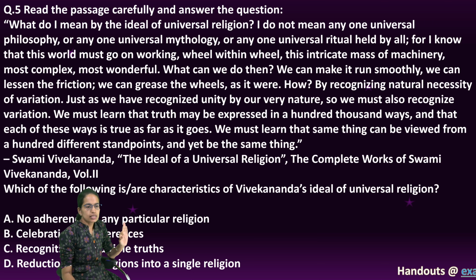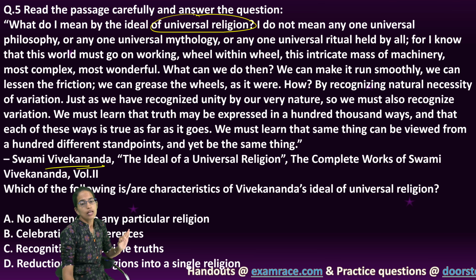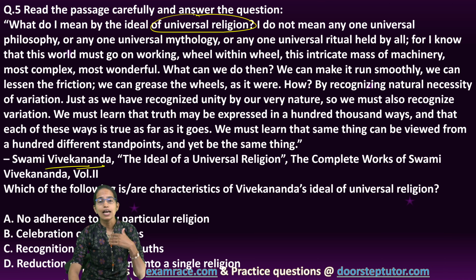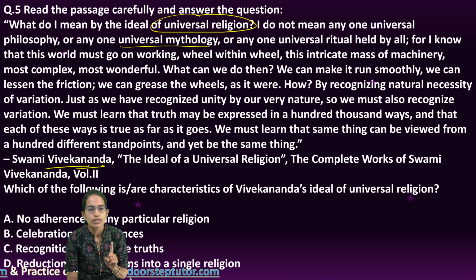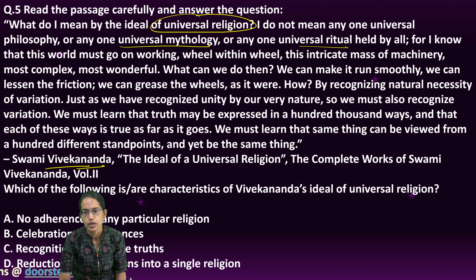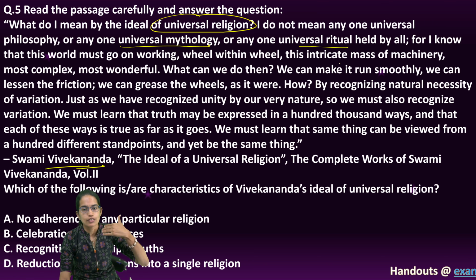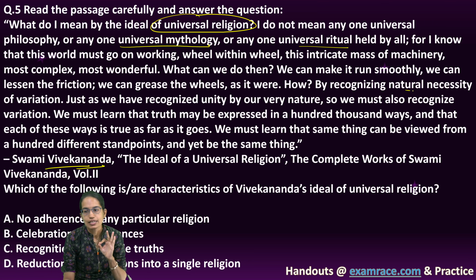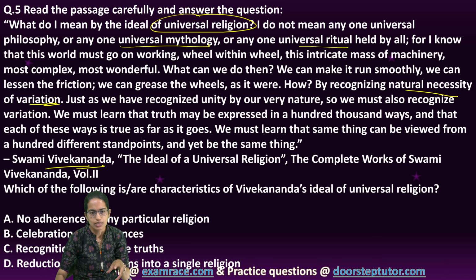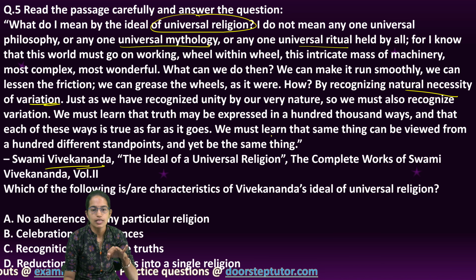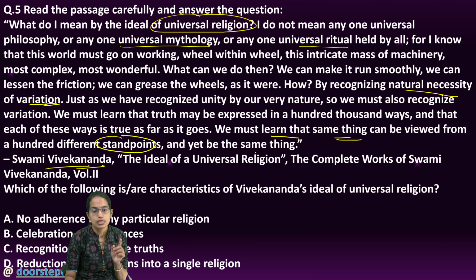The next question is a statement given by Swami Vivekananda about the concept of universal religion. What Swami Vivekananda says is that I don't mean that any one universal philosophy, one universal mythology or one universal ritual should be held by all. I know the world is working wheel within wheel and this would go on, but we understand that there is natural necessity for variation. Everything cannot be the same, there has to be variation, and therefore he also focuses that we must learn that same thing can be viewed with different standpoints yet be the same thing.